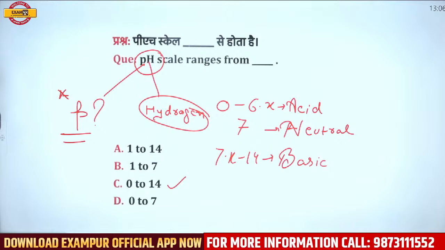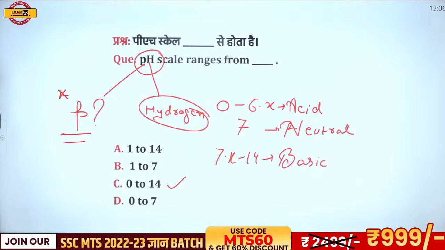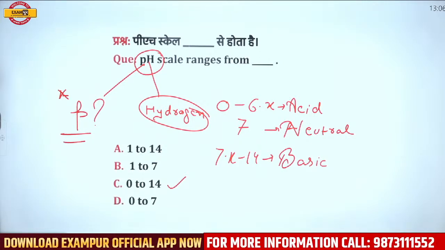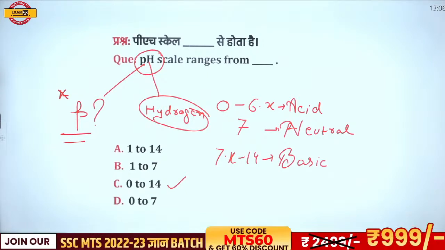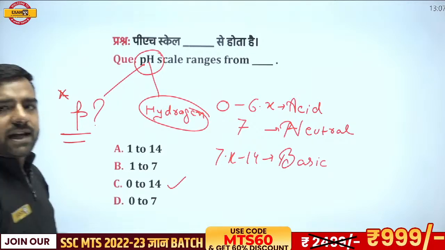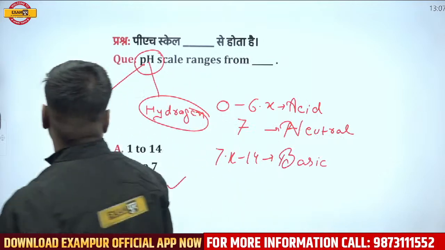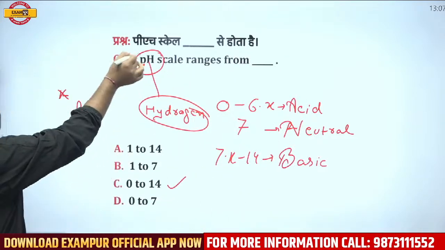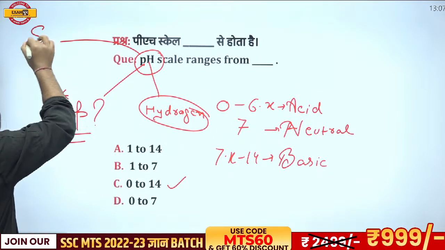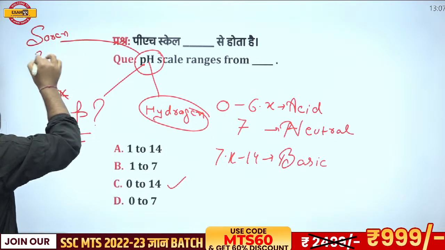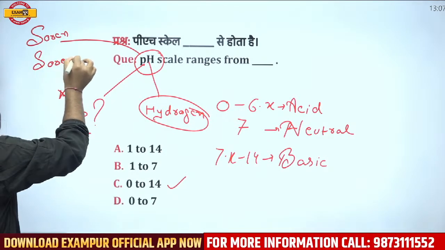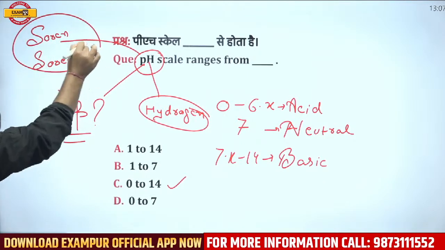Waiting for the answer, please. Saurav is saying, sir, it would be potency. Others? Very good. That would be potential. So pH stands for potential of hydrogen. And this was discovered by Soren Sorensen. This is asked in the examination again and again.